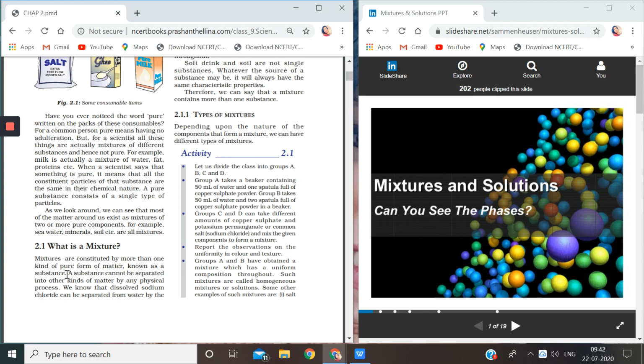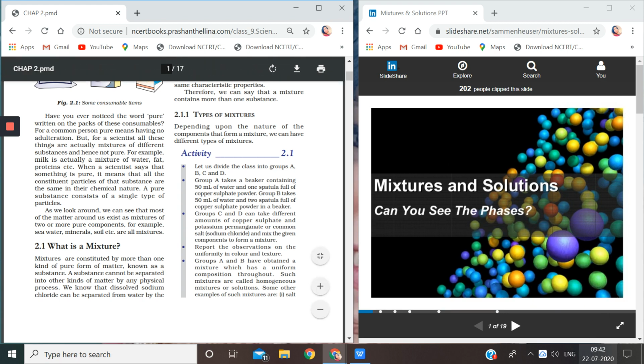Children, you see here, a substance cannot be separated into other kinds of matter by any physical process. Now, this point I'll be explaining to you in the next video. So just remember and mark it, that you will understand these lines in the next video that I am going to send you, because in this video, I'll discuss mixtures.